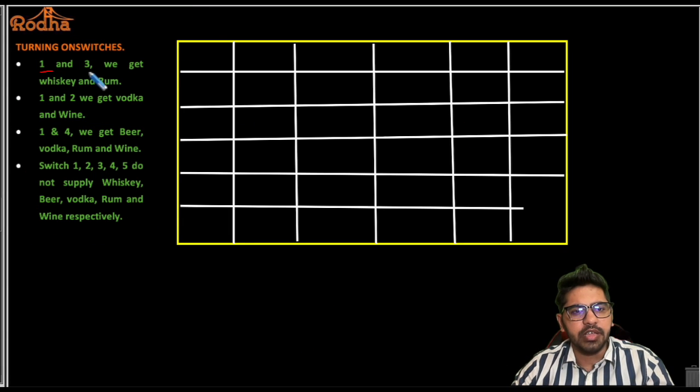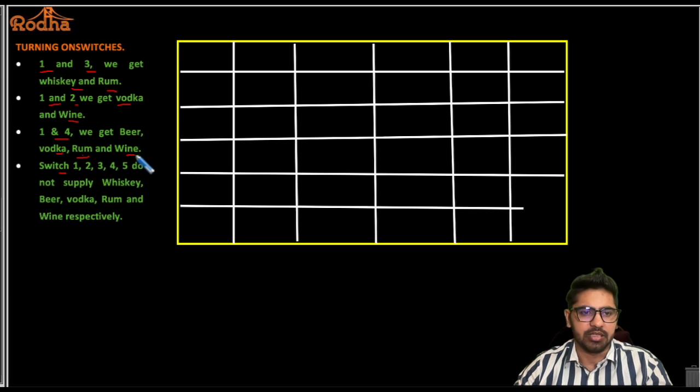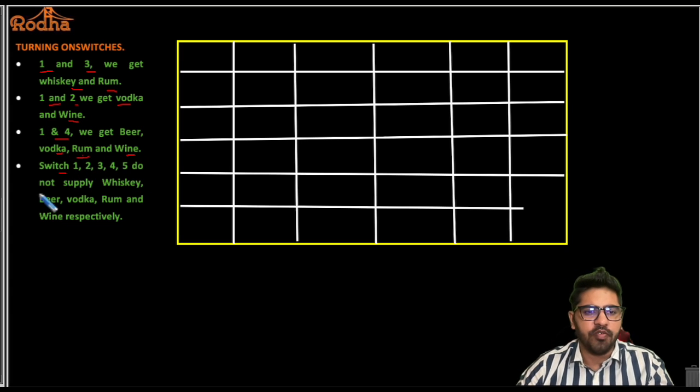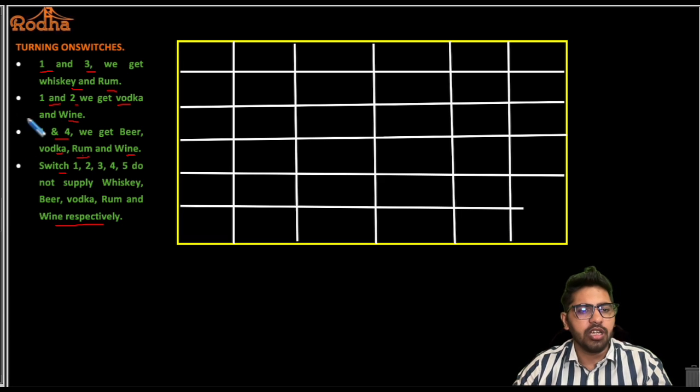So 1 and 3 we get whiskey and rum. Okay, 1 and 2 we get vodka and wine. 1 and 4 we get beer, vodka, rum, wine and rum and wine. That's it, 4 drinks. 1, 2, 3, 4, 5 do not supply whiskey, beer, vodka, rum and wine respectively. ठीक है, so let me just do a placing of numbers here. ठीक है, मैं ये switches place कर देता हूँ. Let's say switch number 1, switch number 2, switch number 3 here, 4 here and 5 here. ठीक है, let's say I'll put the drinks here.